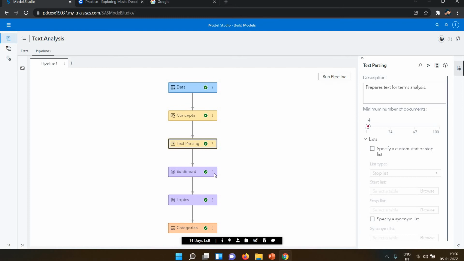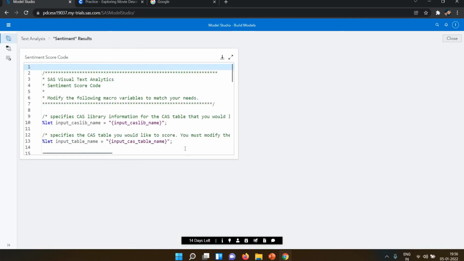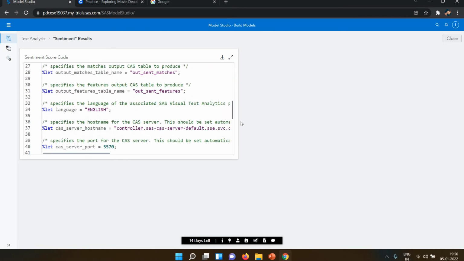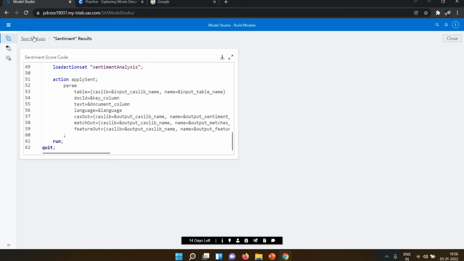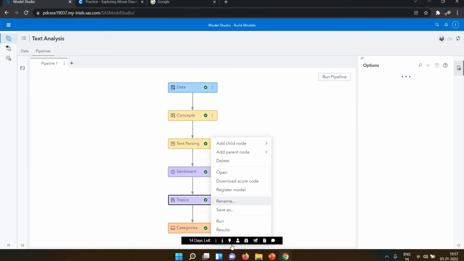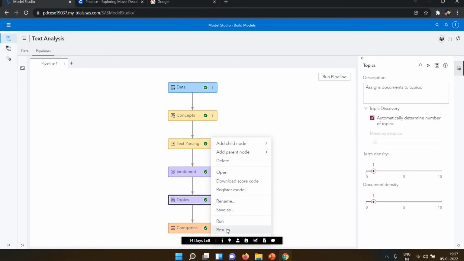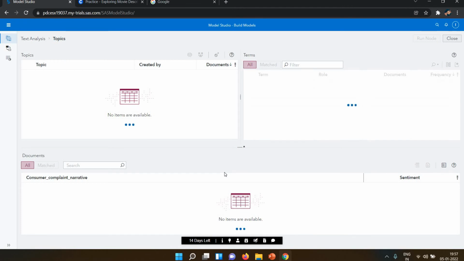Now if you want to see the sentiment, let's see the results. In the result they will show the code, what the sentiment score code is. This is the proper SAS code here, and this is the result. Next we have the topics. In the topics, first I'm opening this one. When you open it you can see all the details of that text analysis on the topics.